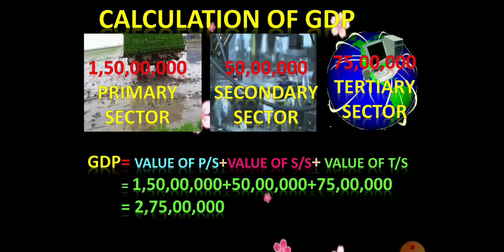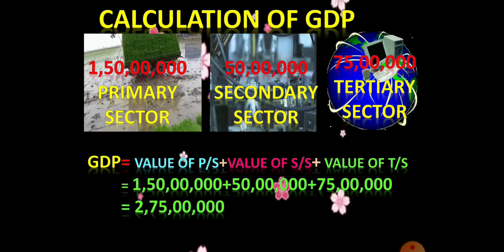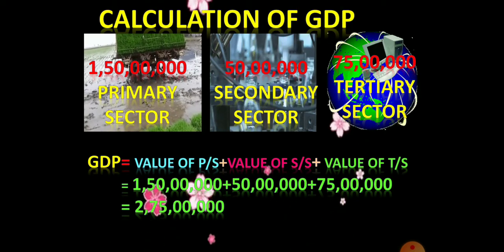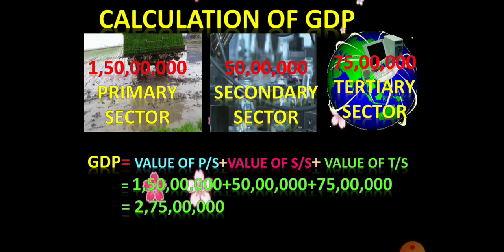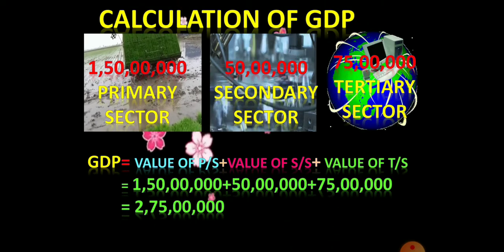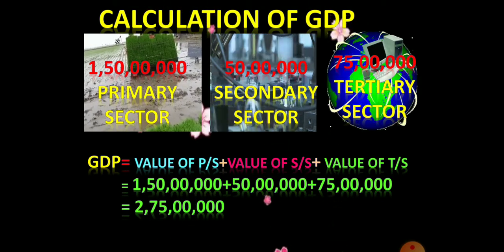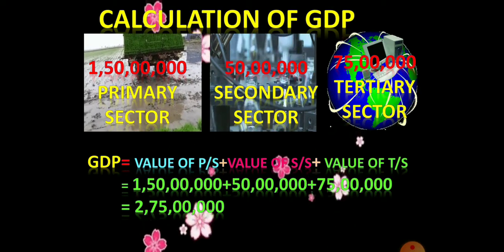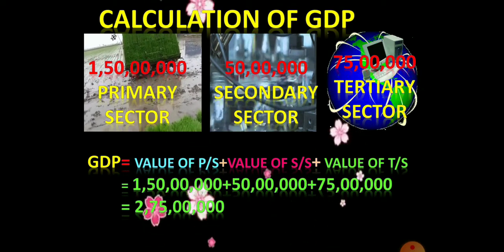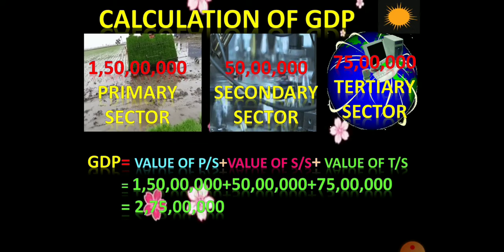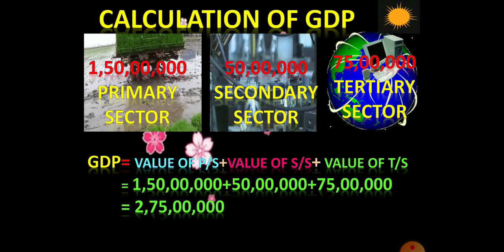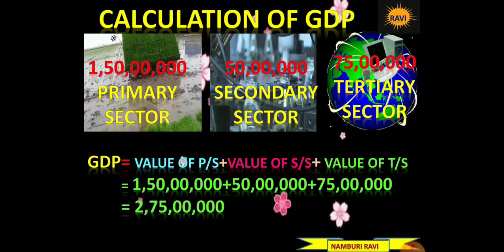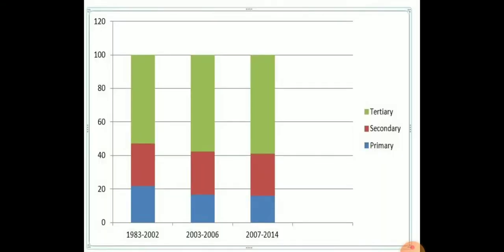Value of final goods from the primary sector plus value of final goods from the secondary sector plus value of tertiary sector final goods, that is 1 crore 50 lakhs plus 50 lakhs plus 75 lakhs, then finally it will be 2 crore 75 lakhs as the GDP or the national income. This is the way of calculation of GDP or national income.